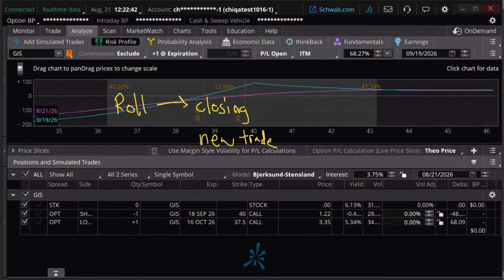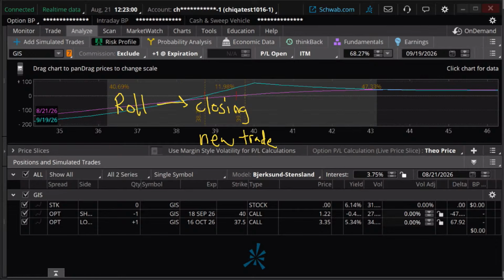When do you not want to roll? You don't want to roll just because you're losing, you're trying to protect yourself, salvage some trade. If it doesn't make sense to do a new trade of this particular type of trade at this moment, then you don't roll it.